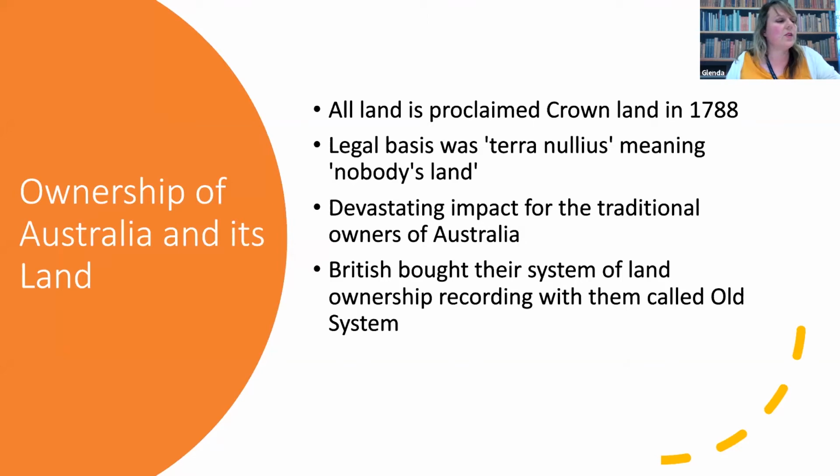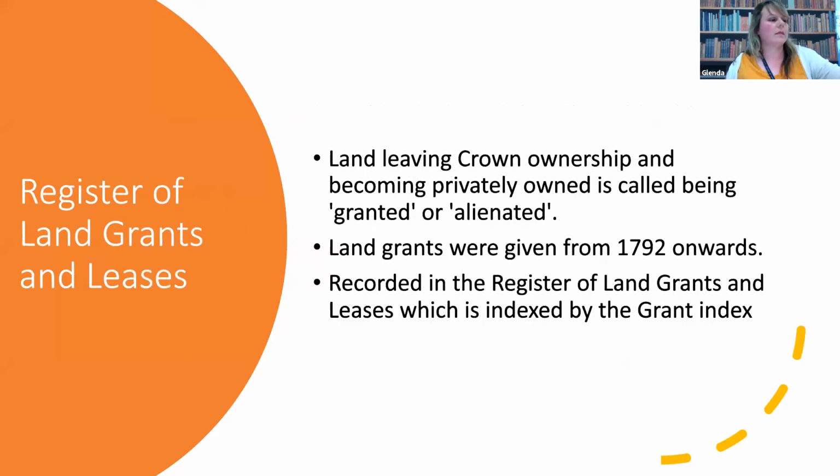The British system of land titling, of course, came with them, which was called Old System. Land leaving Crown ownership and becoming privately owned is called being granted or alienated. Land grants were given from 1792 onwards and were the first type of private land ownership in Australia. Initially, they were free, but after 1831, everyone had to pay for them. They were recorded in the Register of Land Grants and Leases, which is indexed by the Grant Index.